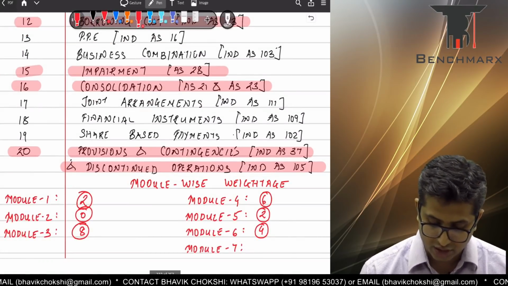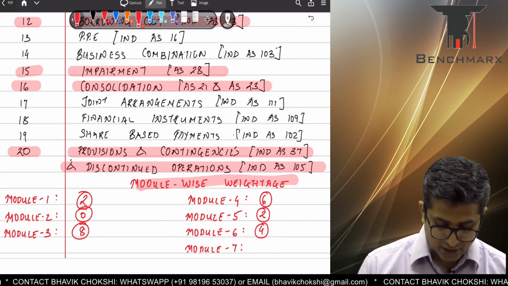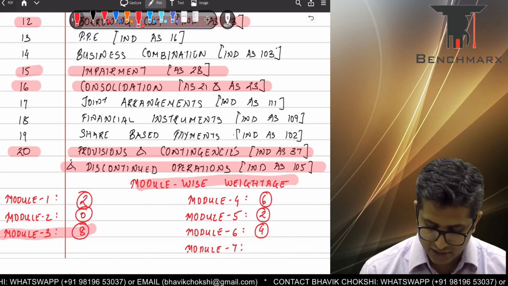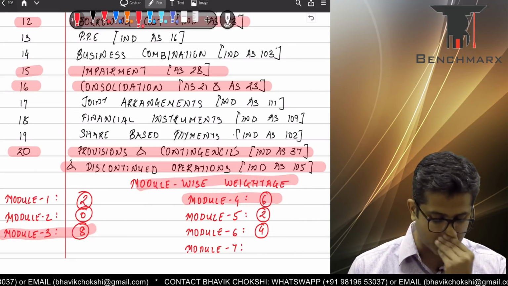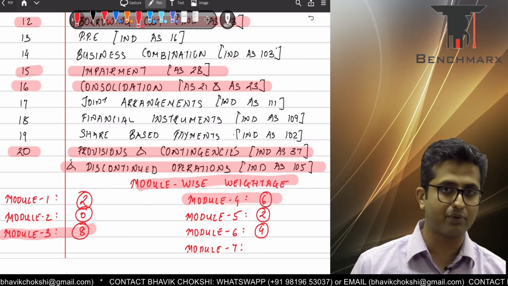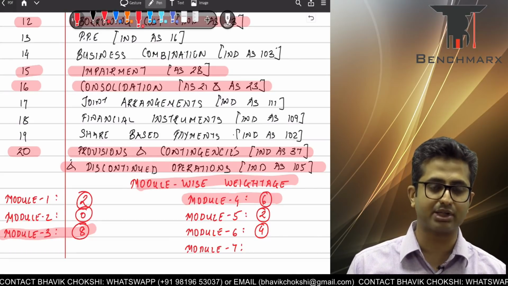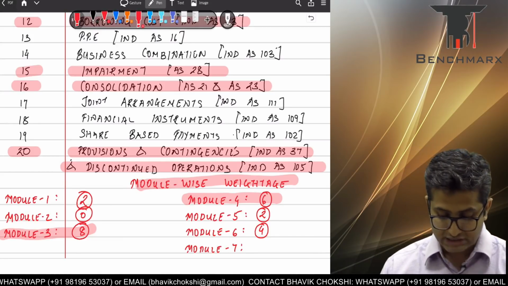Well, we have also done the module-wise analysis, the module-wise weightage. And it's fairly interesting to see that a large part of the RTP comes from specifically 2 modules. That is, out of roughly 20 or 22 questions, 14 of them come from module 3, that is linked to assets, and module 4, that is linked to liabilities as well as disclosures like related parties and segment reporting. So do study these properly.